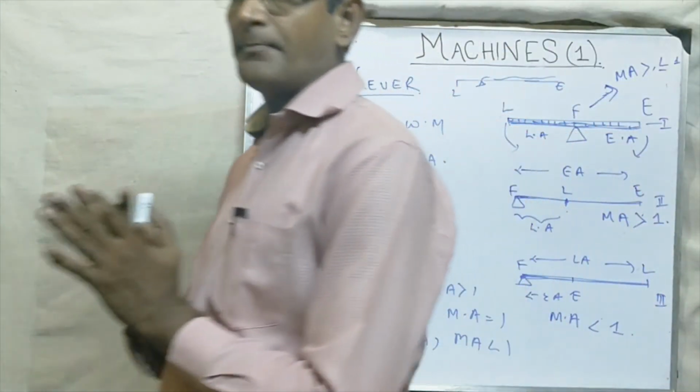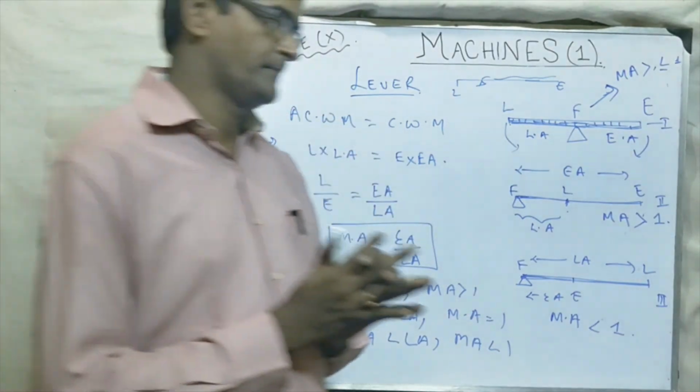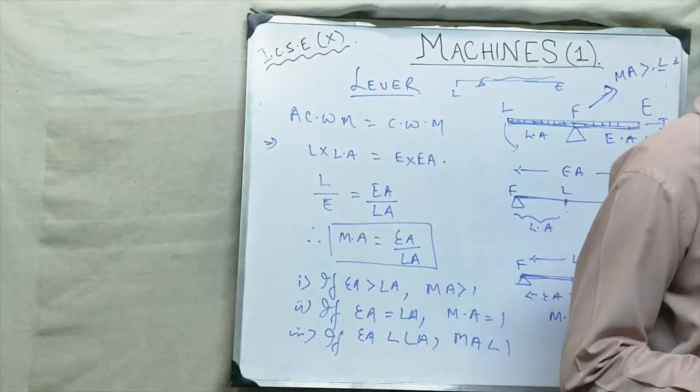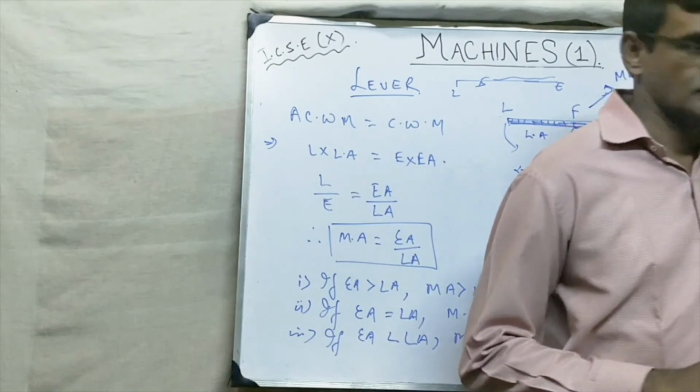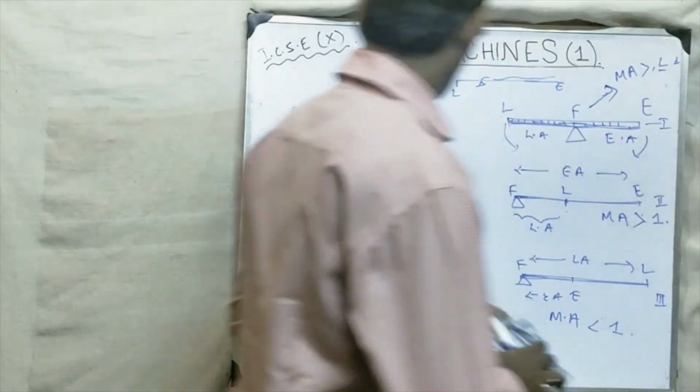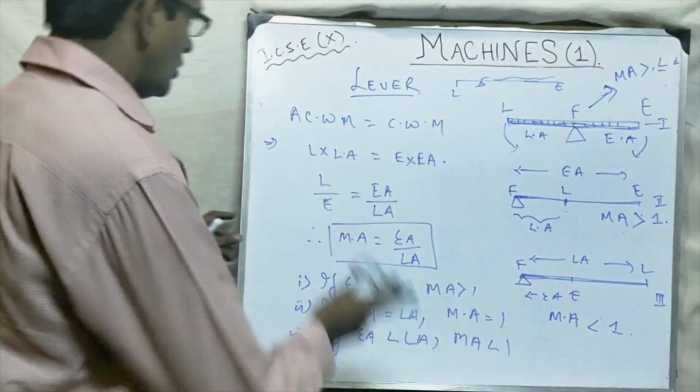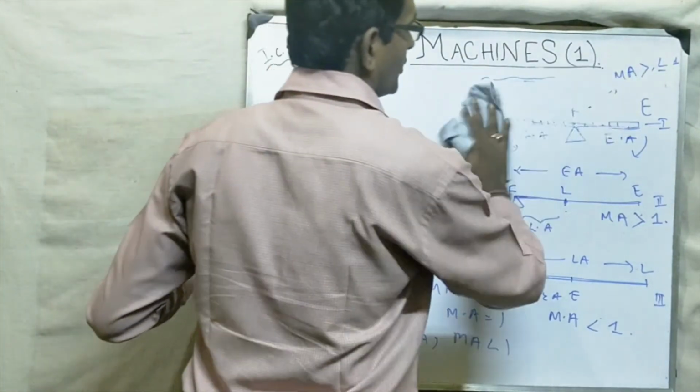Now let's see an example of rowing the boat. There are two types of oars. You know what an oar is? An oar is something that is used to row the boat. We call it an oar. Okay, students?